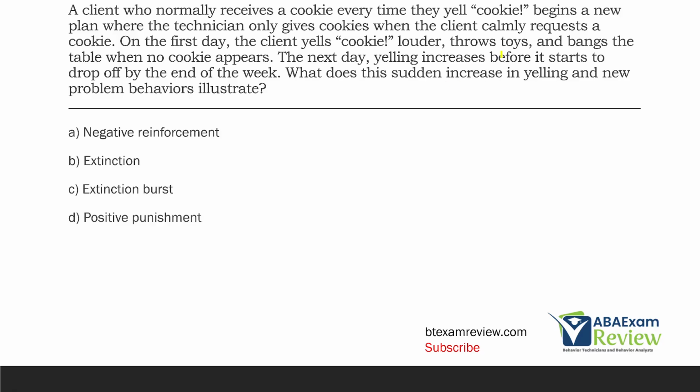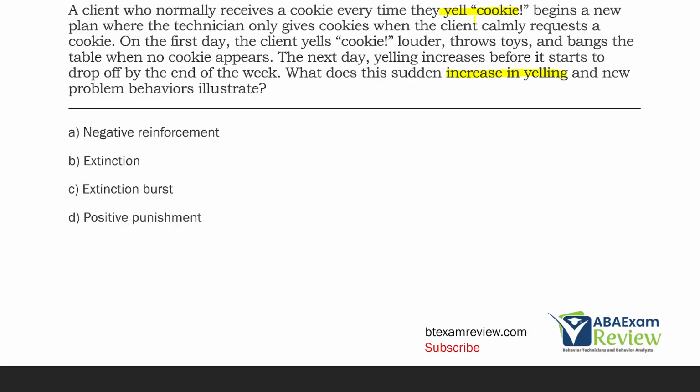So let's think about what the question is focused on. It's focused on the increase in yelling and problem behaviors. Now, when can we say that increase started? Well, the client normally got a cookie when they would yell cookie, but now the technician has put that on extinction. How do we know it's on extinction? Well, the client is no longer receiving reinforcement for yelling cookie.